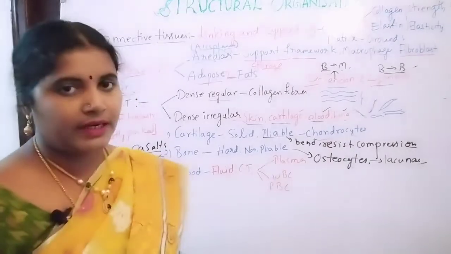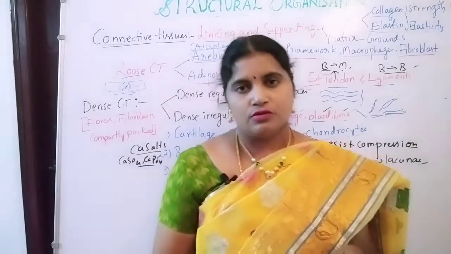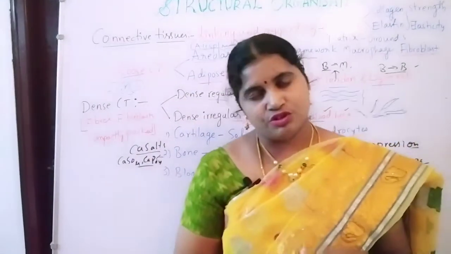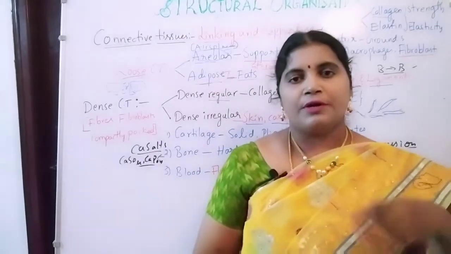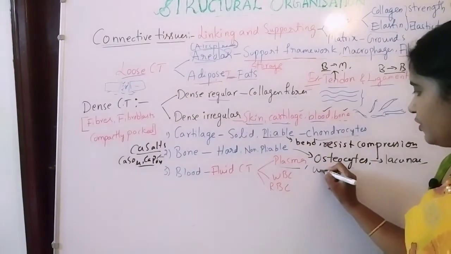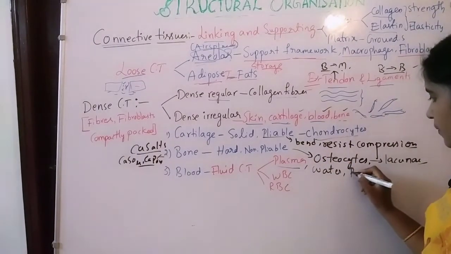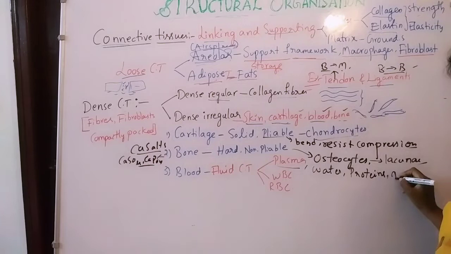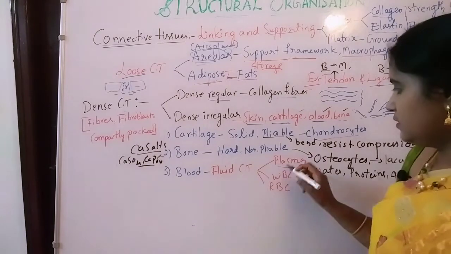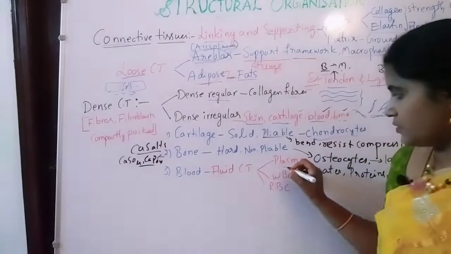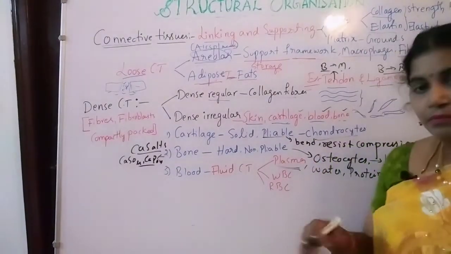And then blood. Blood is a very big topic, so we are going to explain it in short. See here, blood is a fluid connective tissue. It is red in color, and it is made up of mainly three constituents. Plasma is mainly made up of water and proteins, amino acids, which are non-pigmented substances. It does not contain any colored substances. Plasma is very light in color with more fluids.